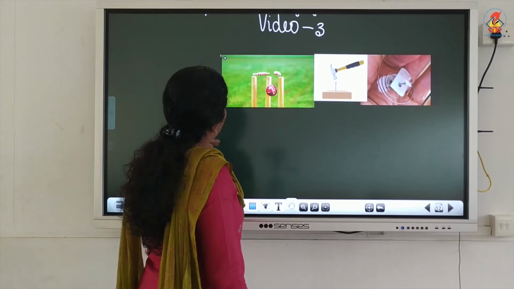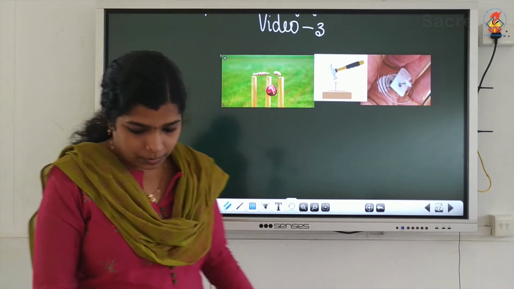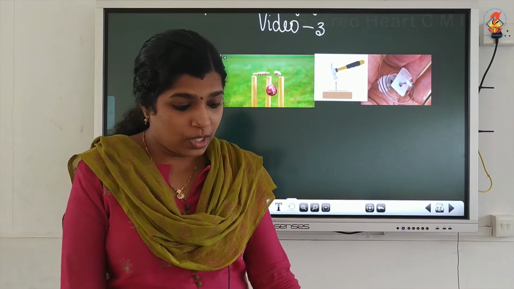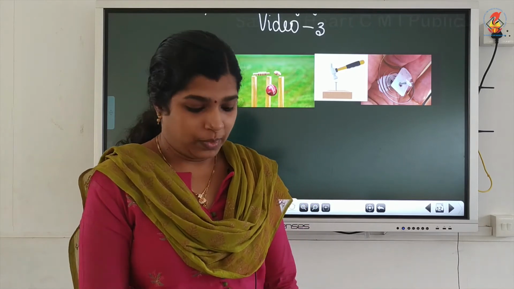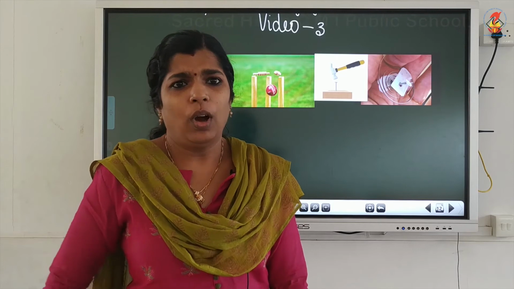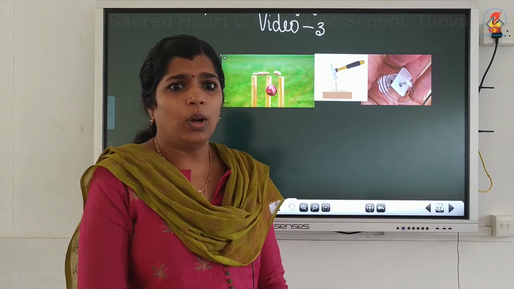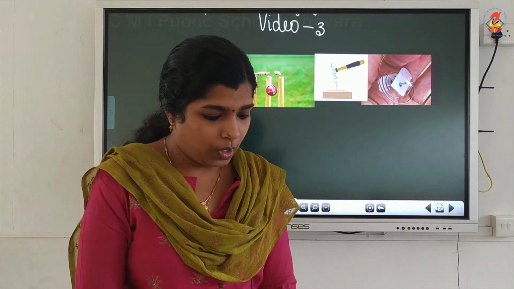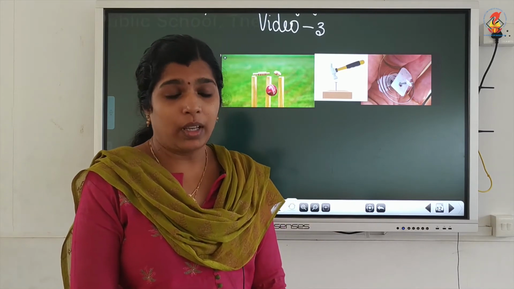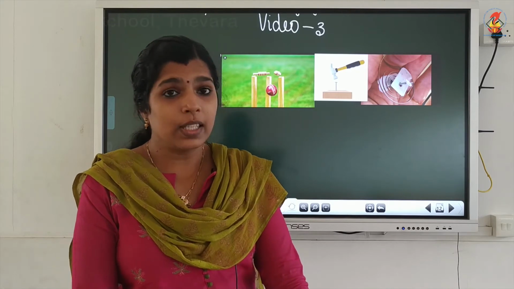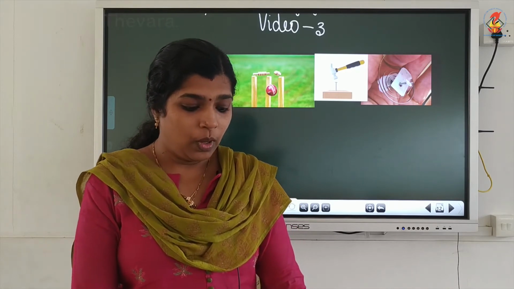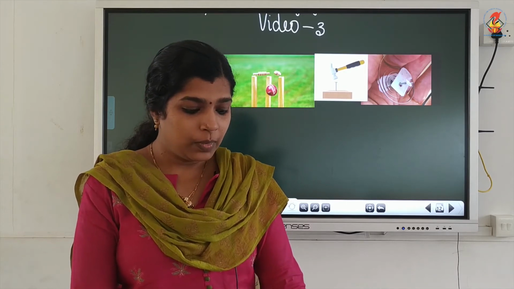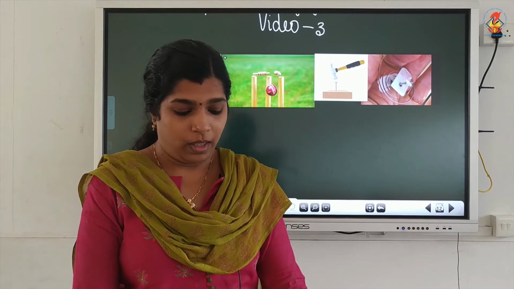First one. When a cricket ball just touches the stationary stump, nothing happens, the wicket will not move. But when the same cricket ball hits the same stump at a fast speed, the stumps are blown away.